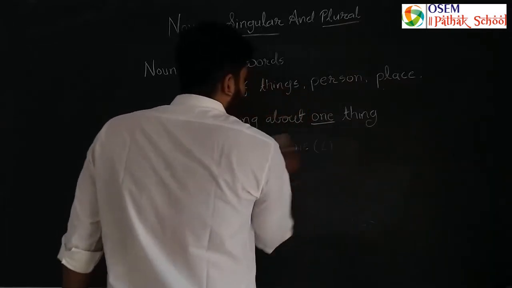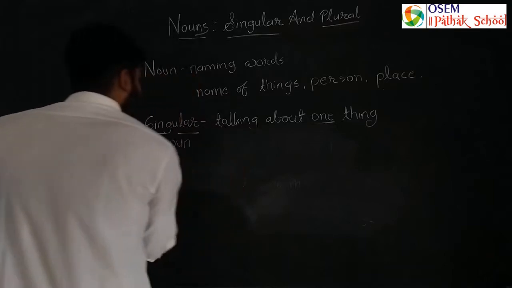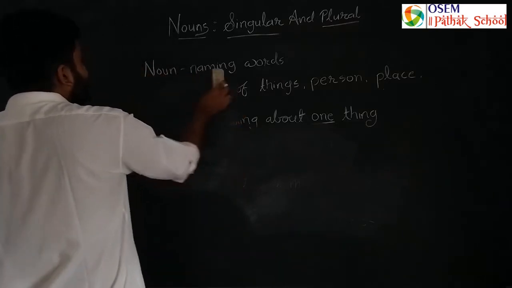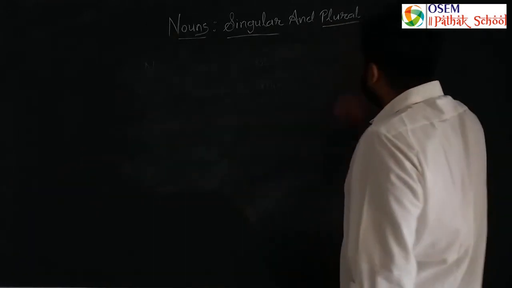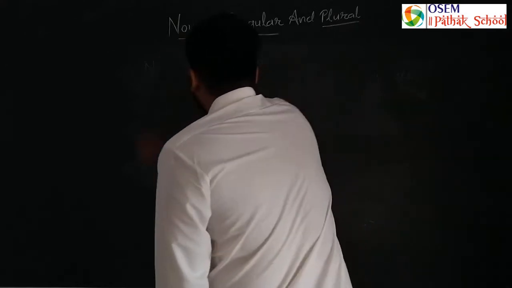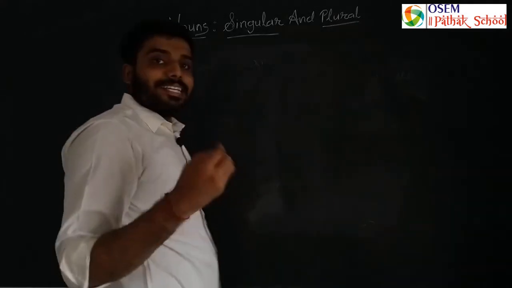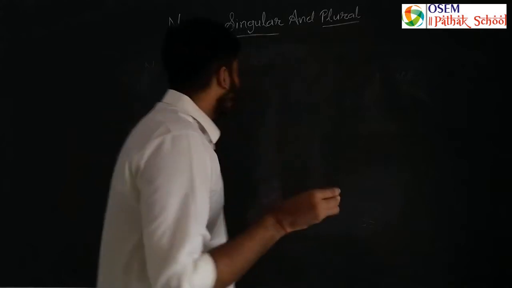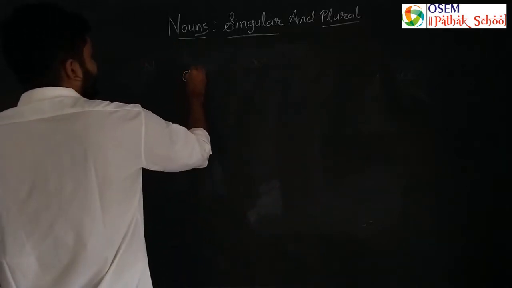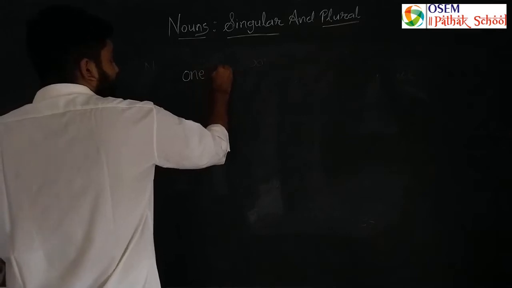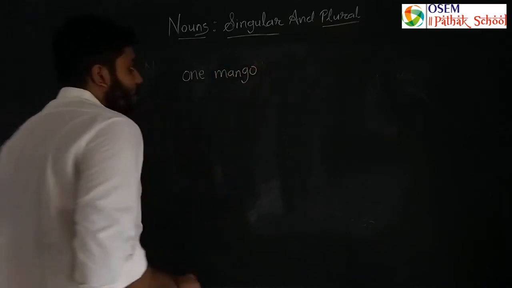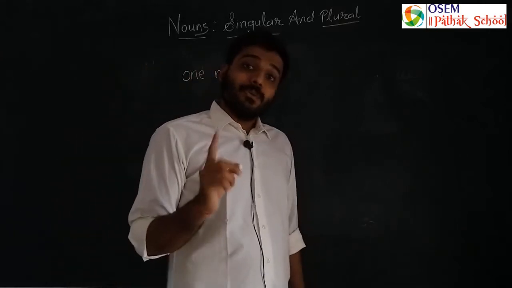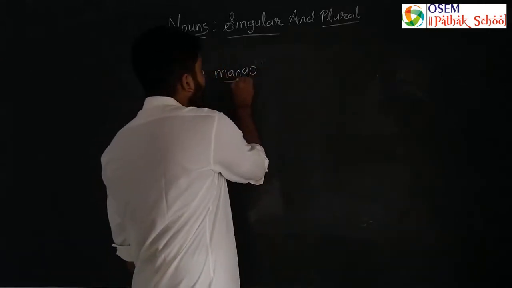So what would you like to eat in summer? Is there any fruit that is seasonal that you like? Mango, right? You like mango. So if you are eating and you have only one mango, then what will you say? One mango. So only one thing is there. What is that? One mango.